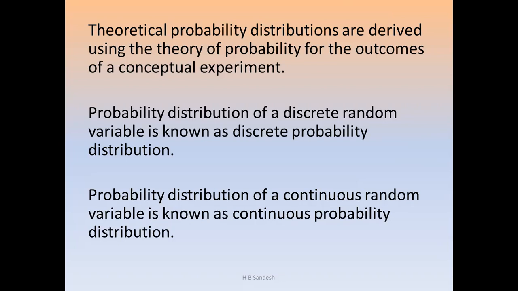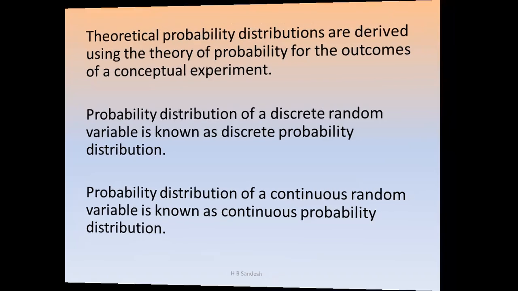The probability distribution of a continuous random variable is known as continuous probability distribution. Random variables were discussed in the first PU chapters of the statistics syllabus. In random variables, there are two types: one is discrete and the other is continuous. In the second PU statistics, we discuss both the discrete as well as the continuous probability distributions.